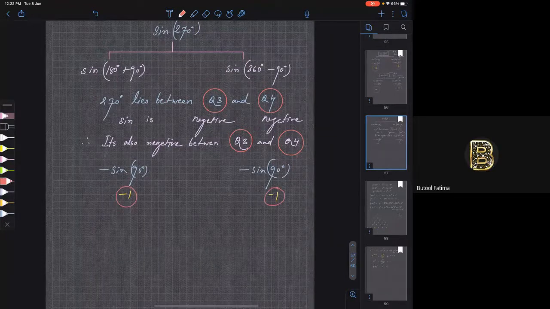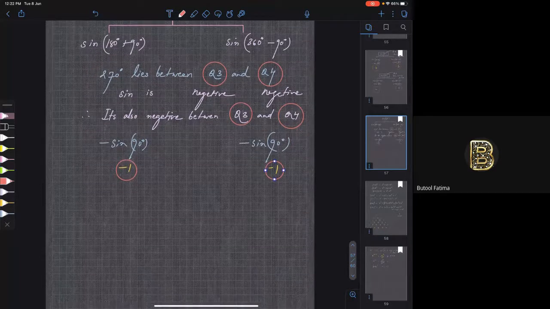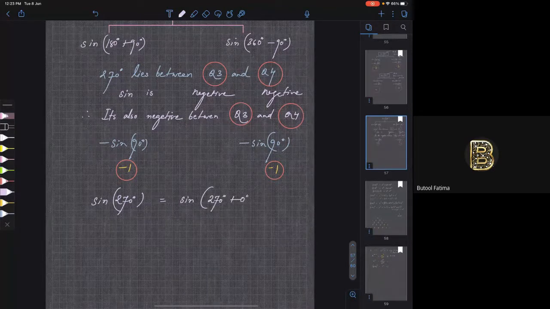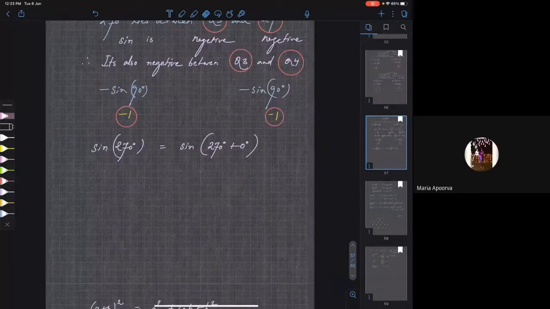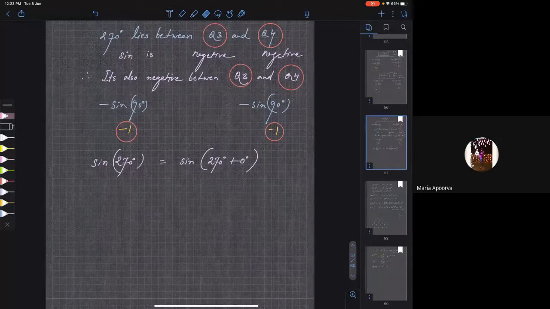Let me explain. I can write sine 270 as sine of 270 plus 0 also, right? Yes. We can write 270 plus 0 or 270 minus 0. Okay, sir.